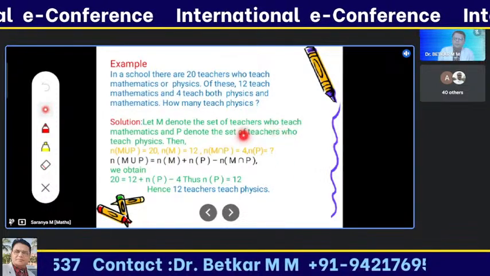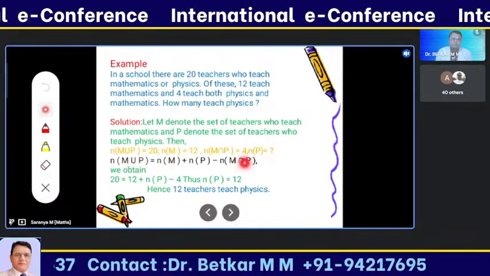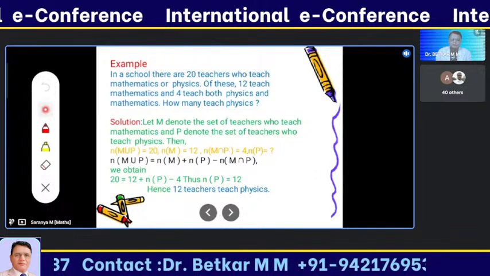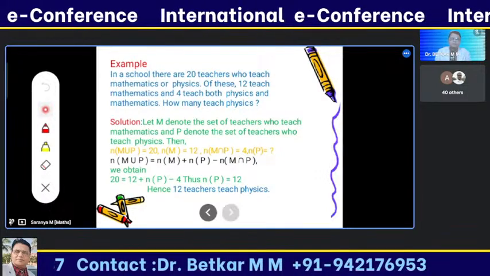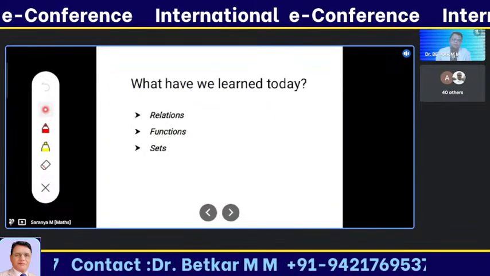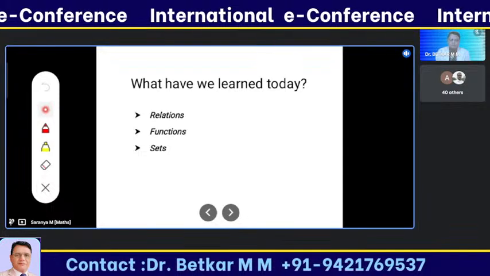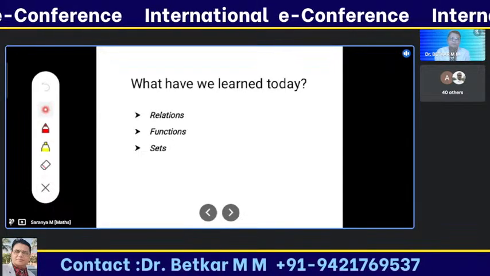I'm substituting those results in a formula. I'm solving that formula, and I'll get the result, that is 12. So today we learned about relations, functions and rates.